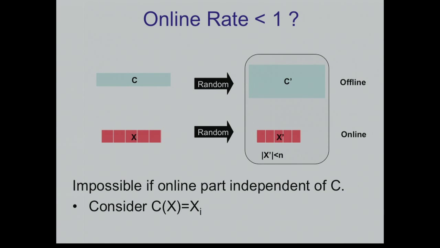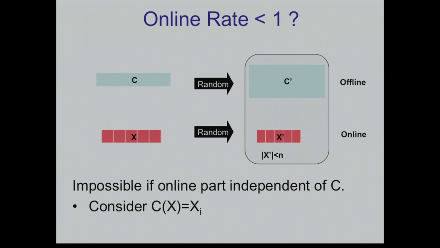Imagine, this is by the way how Bellare et al. define a garbled circuit. In their definition, this thing should be independent of the circuit. So it will be impossible: consider all the circuits that just output the i-th bit of the input. This thing should be a valid encoding for all these circuits, and in terms of information, you must be wrong on at least one of them. Okay? So you can go below n if this is the case.